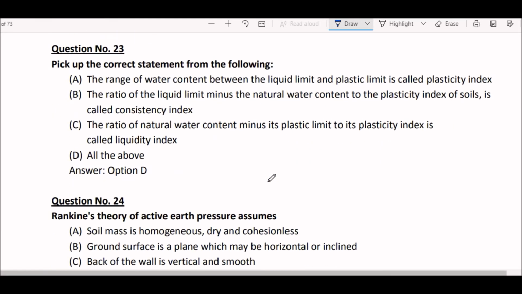Next question. Pick up the correct statement from the following. The first statement is, the range of water content between the liquid limit and plastic limit is called plasticity index. The second statement is, the ratio of the liquid limit minus the natural water content to the plasticity index of soils is called consistency index. The third statement is, the ratio of natural water content minus its plastic limit to its plasticity index is called liquidity index. And option D is all of the above. Right answer here is option D, all of the above.